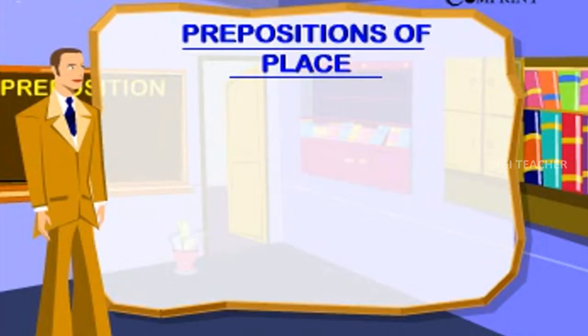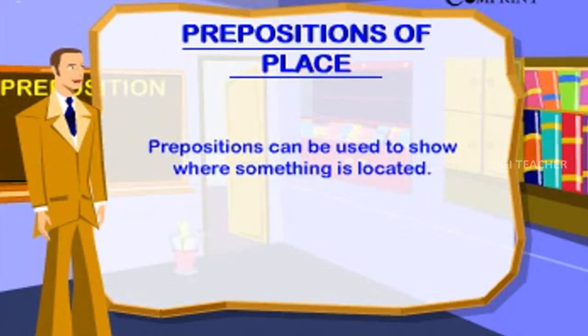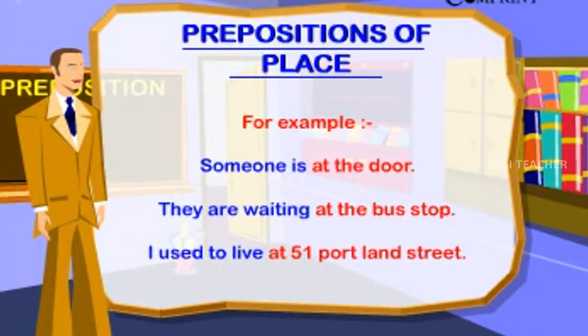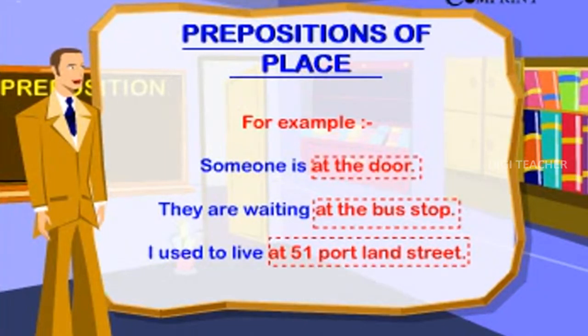Prepositions of place. Prepositions can be used to show where something is located. For example, someone is at the door. They are waiting at the bus stop. I used to live at 51 Portland Street.